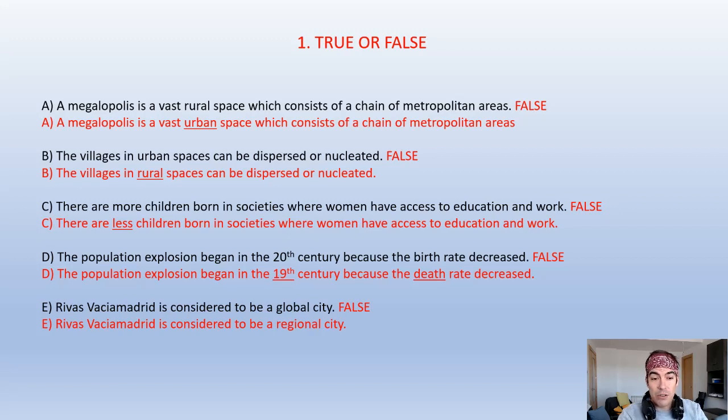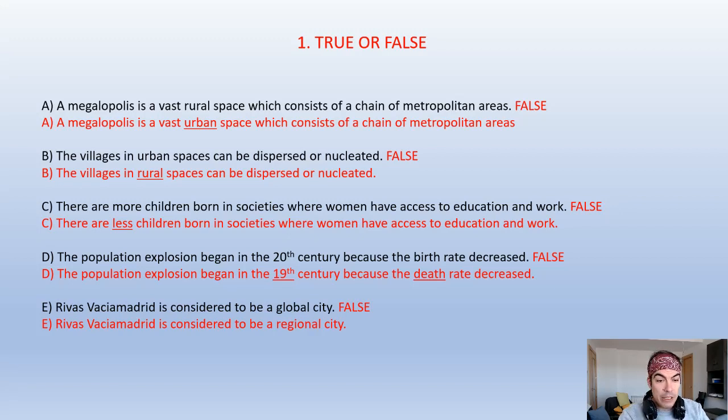This is false because there are fewer children born in societies where women have access to education and work. Okay? In developed countries, women can go to work and go to school or university, so they have, let's say, less time to have children, okay? And so therefore there are fewer children and the birth rate is lower.